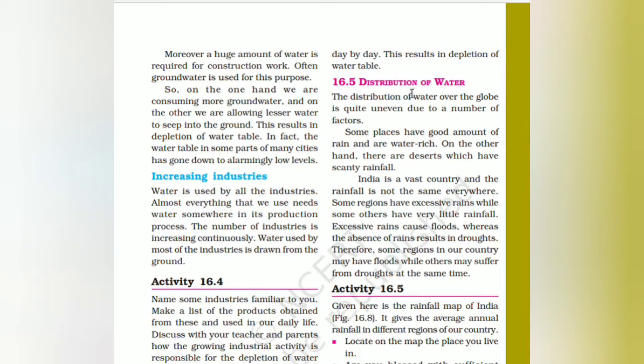Distribution of water over the globe is quite uneven due to a number of factors. What are they? Some places have a good amount of rain and are water rich. On the other hand, there are deserts which have scanty rainfall. That is, some places will have a rich amount of water.